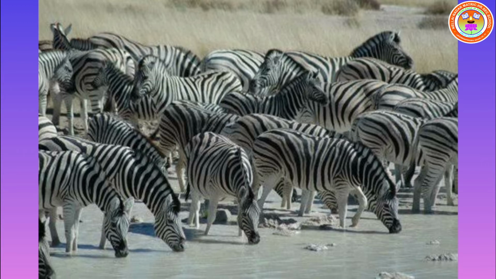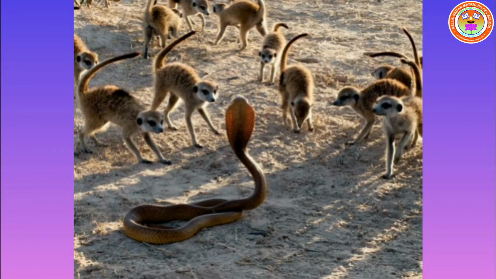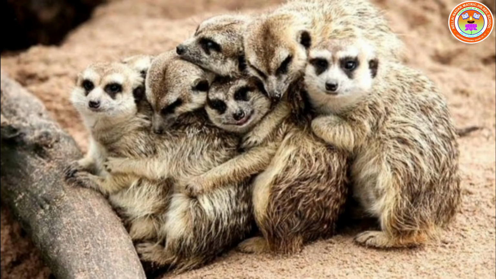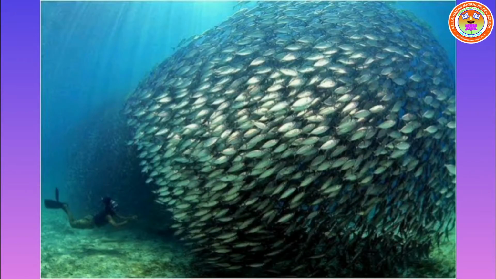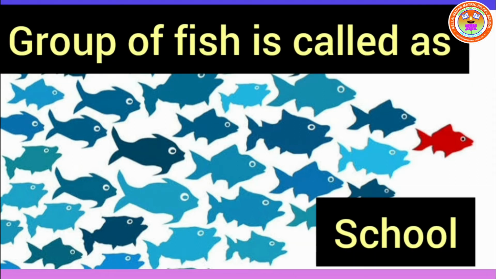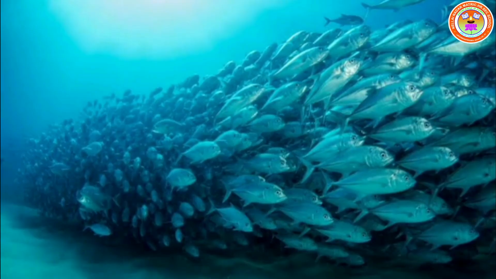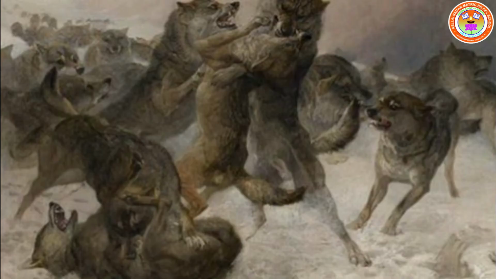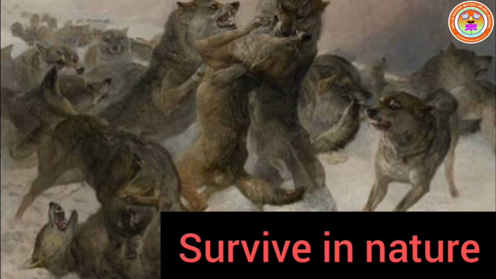Usually, animals which are in a group work together. They work together to find food, defend themselves from other animals, and to look after the young ones. For example, all the fish in a school move together, following the leader in the front. A group of fish is called a school. Staying in a group helps small fish to appear big. The main purpose of group behavior is to help the animals to survive in nature.